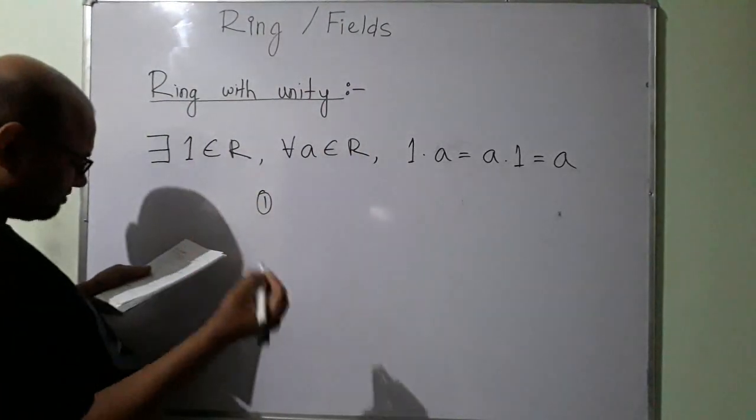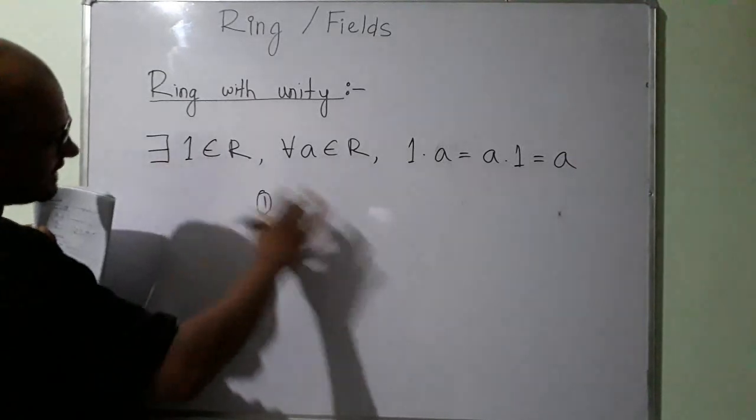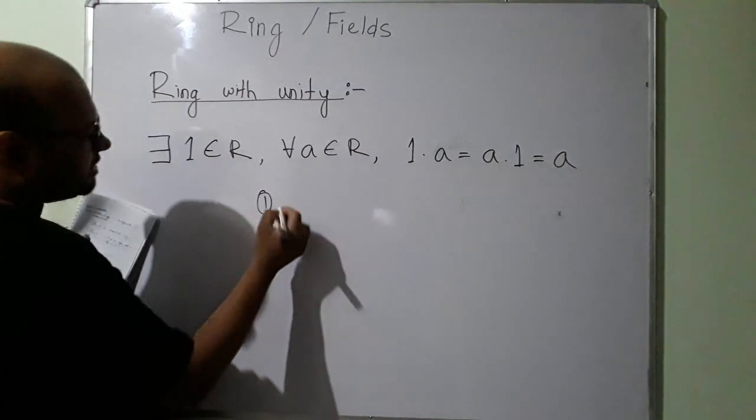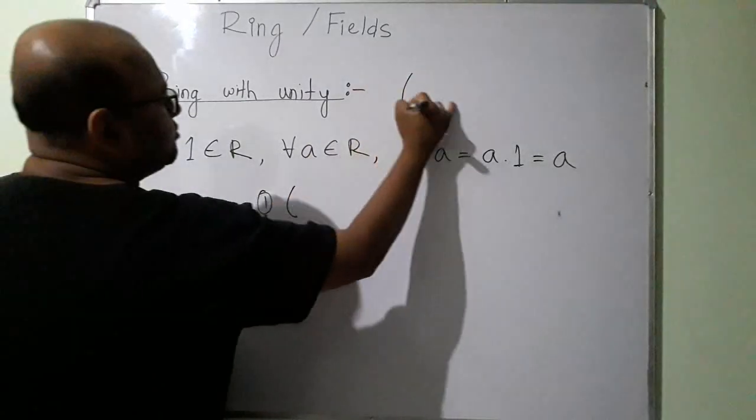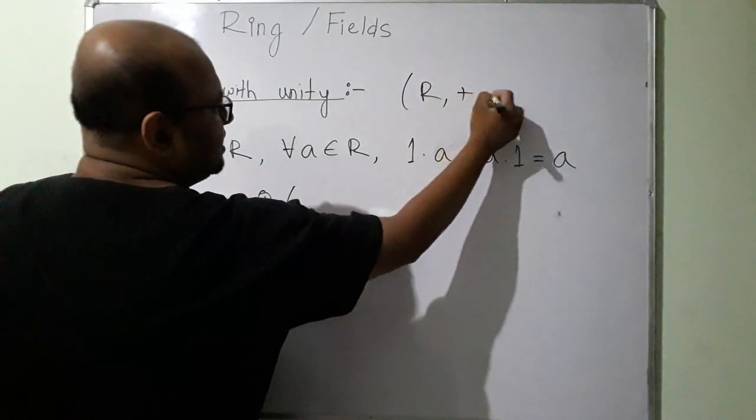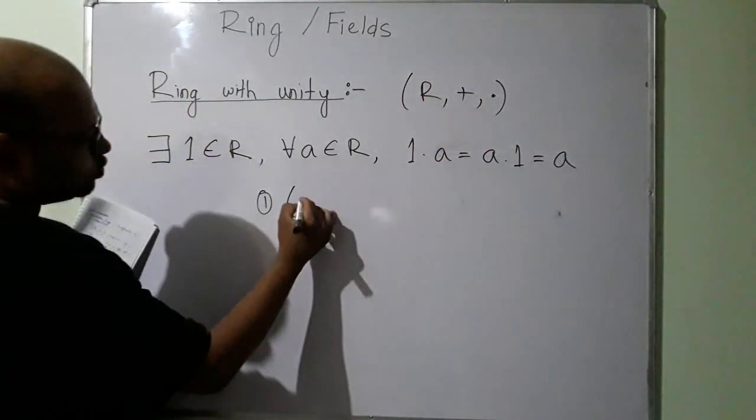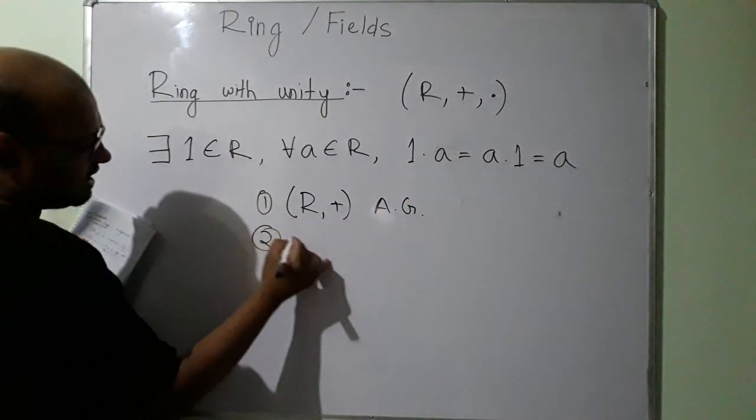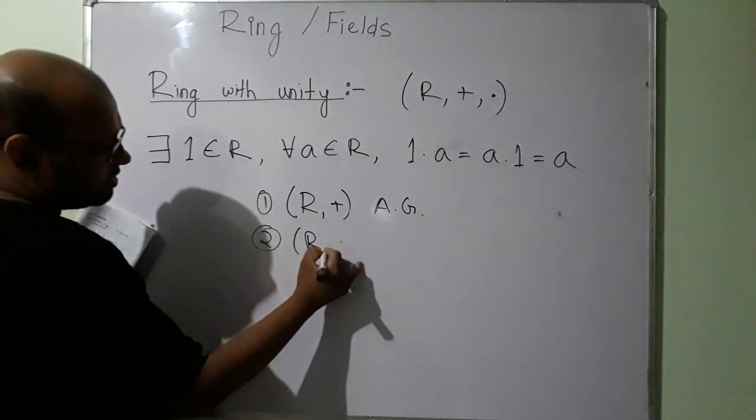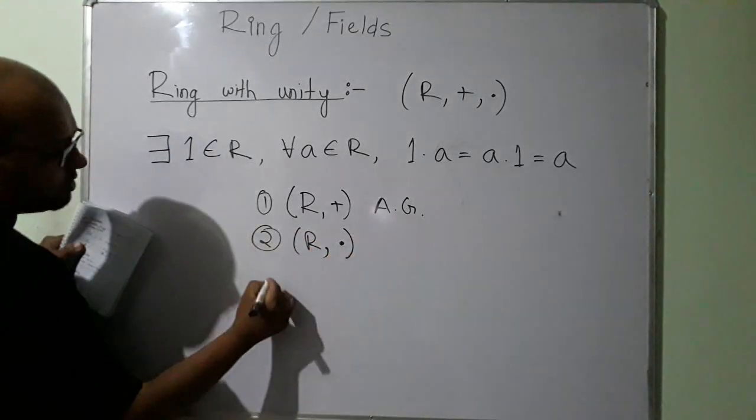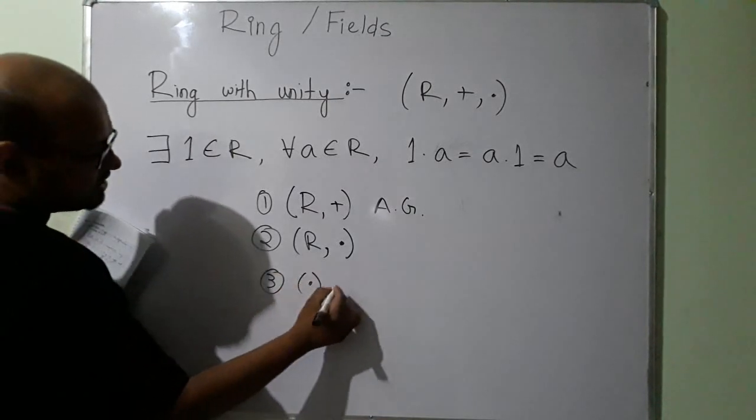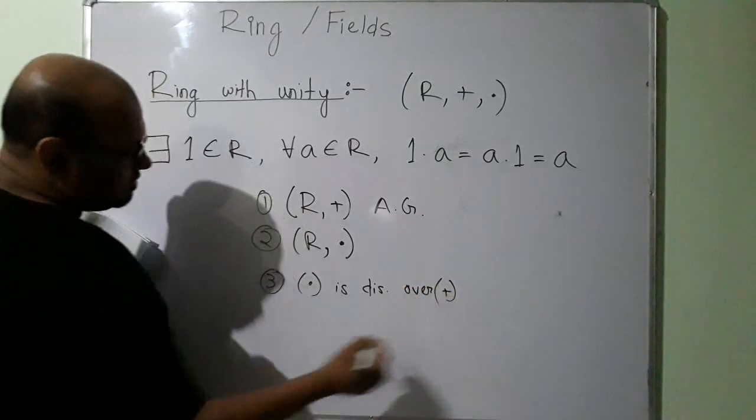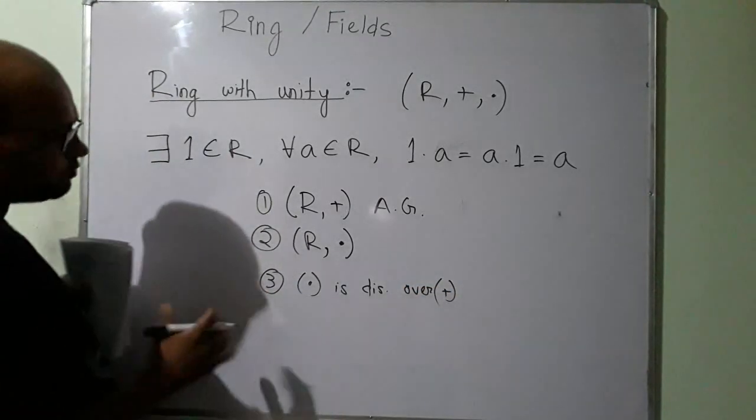Ring with unity means that the properties of a ring must be satisfied, of course. It's a ring and then this property is satisfied. So I am talking about some set R under addition and multiplication once again. R under addition is an abelian group. R under multiplication, we will talk about this. Then multiplication is distributive over addition.